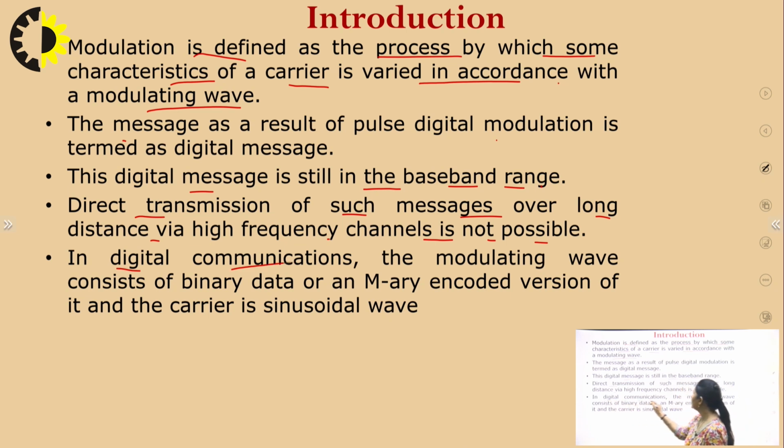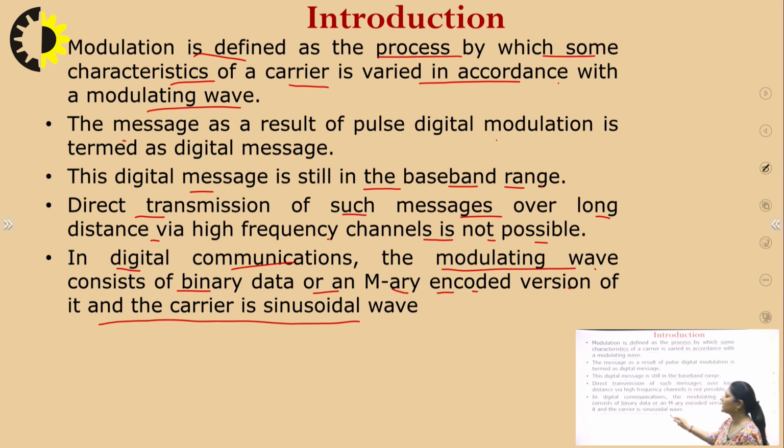In digital communication, the modulating wave consists of binary data or an M-ary encoded version of it, and the carrier is a sinusoidal wave. So this is the digital modulation in which the carrier is a sinusoidal wave, but our message is in the form of digits, that is 1 and 0. So in this way we will be modulating the sinusoidal carrier so as to transmit our signal over a longer distance.